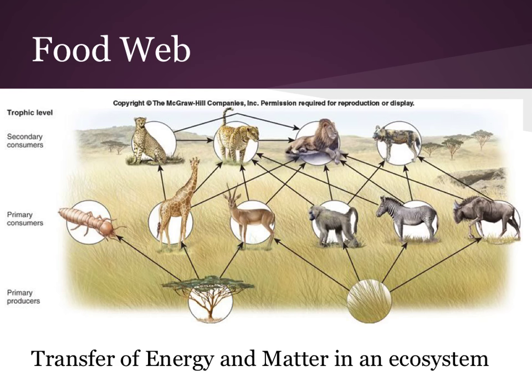Okay, so when you look at a food web or a food chain, every time you jump from one level to another, those are the different trophic levels. So this first one with the grass and the tree is going to be our primary producers. That's our first trophic level. And then those things that eat them are the primary consumers. The things that then eat the primary consumers are the secondary. Okay, so this is a trophic level, this is a trophic level, and this one is. Okay, these are all going to look at transfers of energy and matter in an ecosystem. This is our important part and why we even study these.